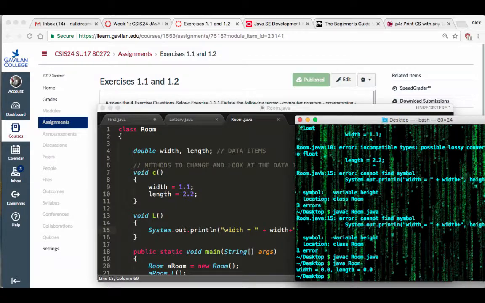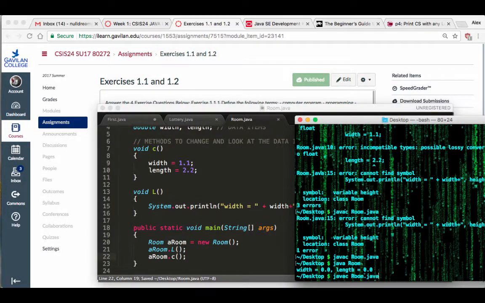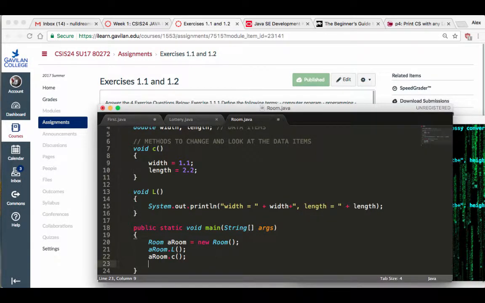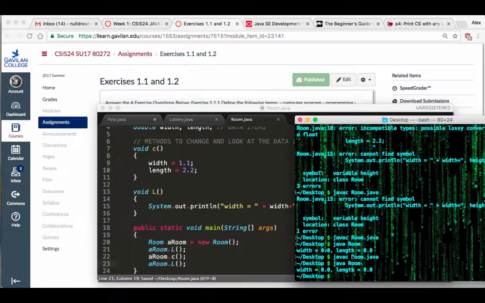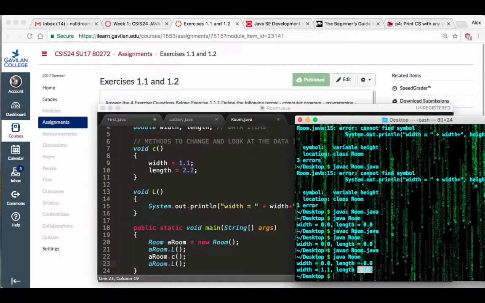The next one that I want to do is room.c, to change them. I don't know why the colors are different, but we'll find out. Save it, and I'm going to compile this again. Now it's happy. Run it. I should have looked at it again. So a room.l. I don't know why it changes colors, but whatever. Save it, go back again, compile, run, and we have changed them.